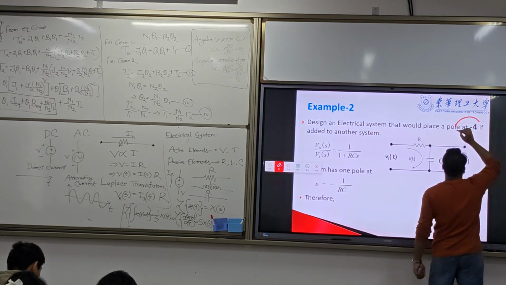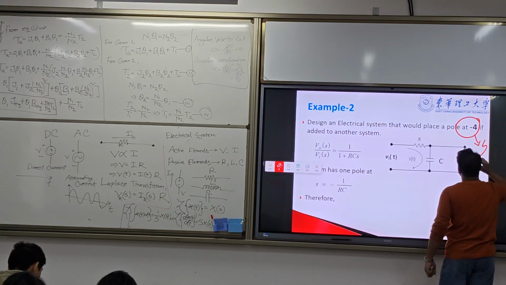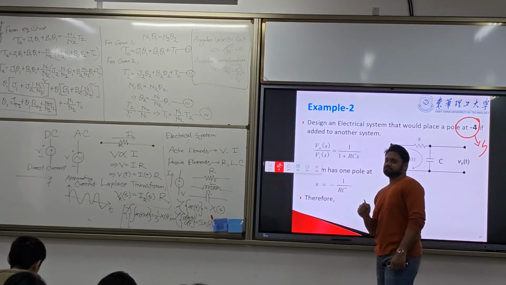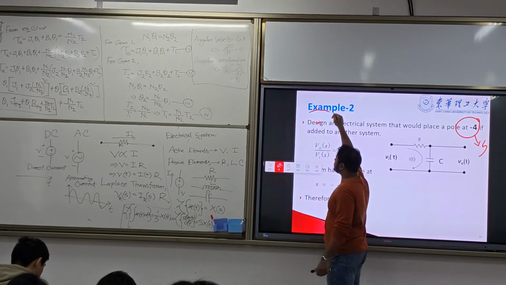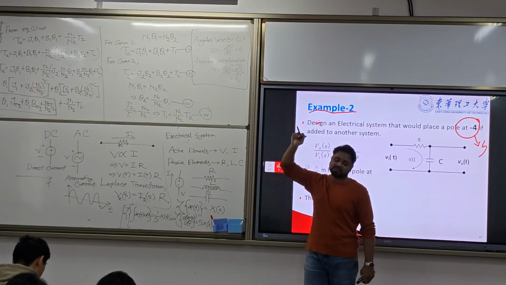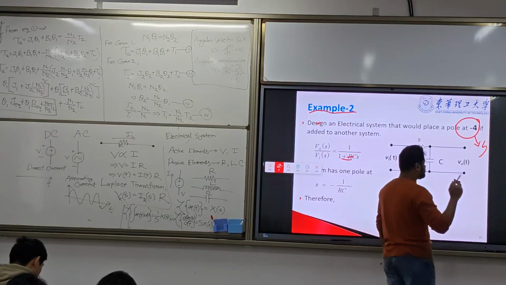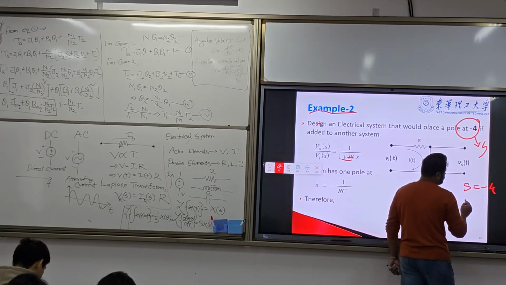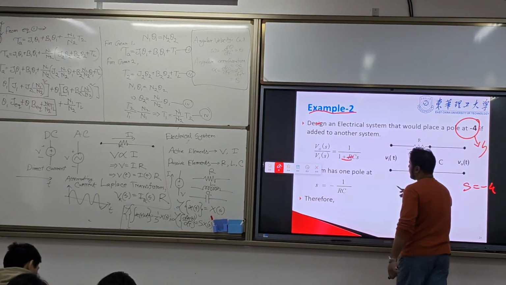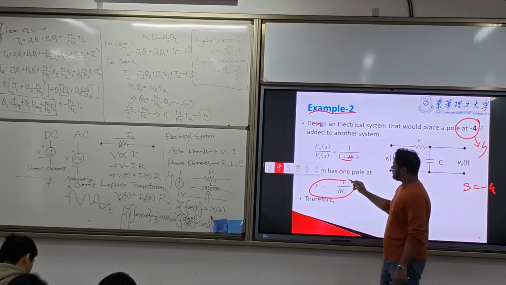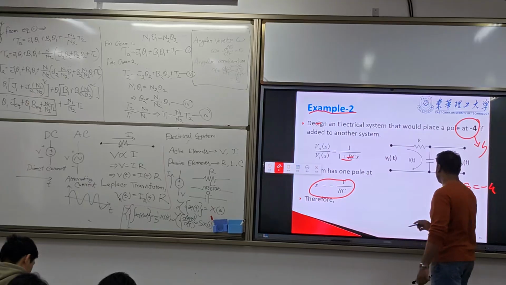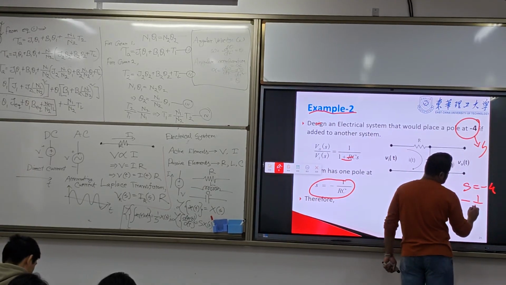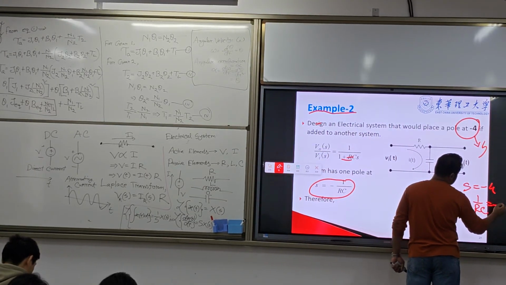Here s is equal to minus 4, so minus 1 by RC is equal to minus 4.